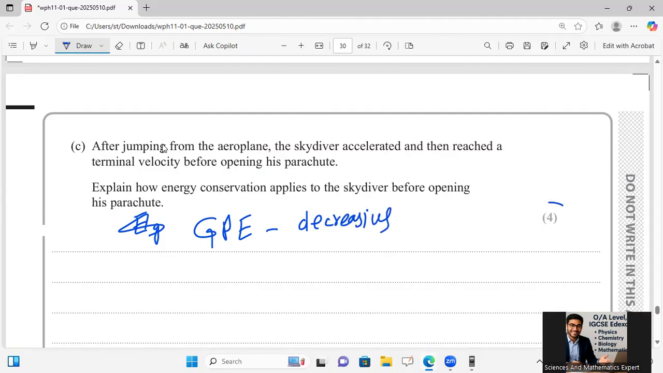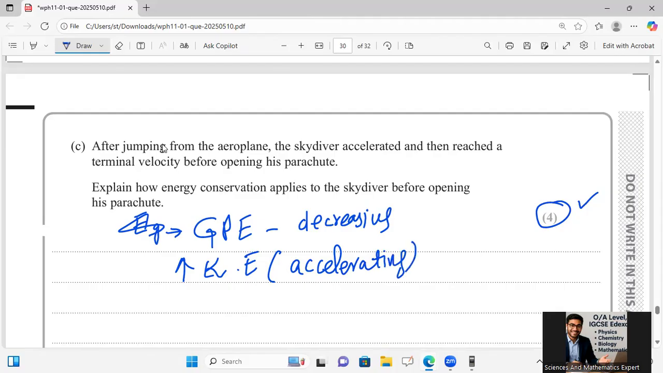What more concept? Because he is asking for 4 marks over there. Gravitational potential energy is decreasing, and we can say while accelerating, kinetic energy is increasing, because it is freely falling with constant acceleration. And work is done against air resistance over there. So remember that always, air resistance.